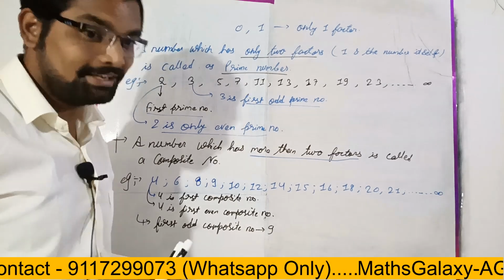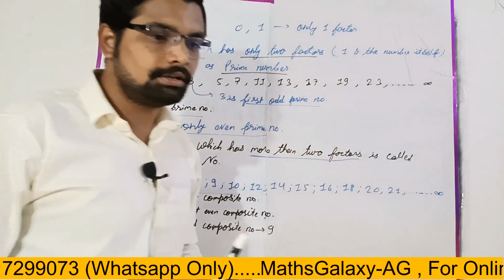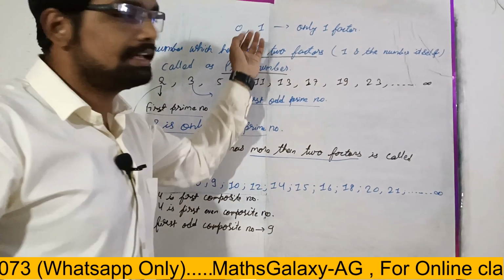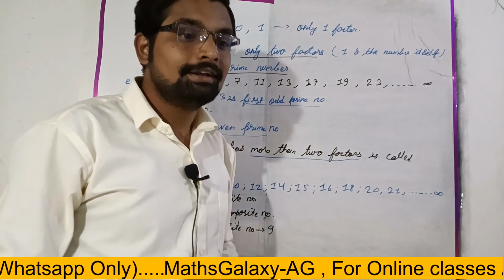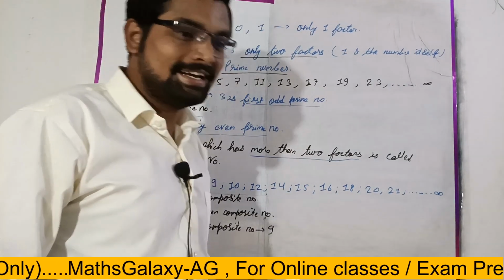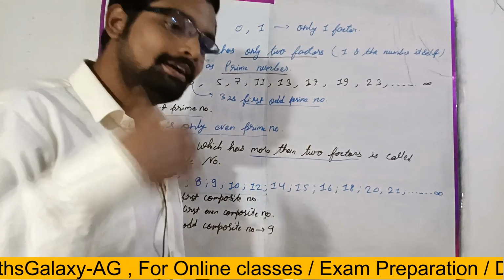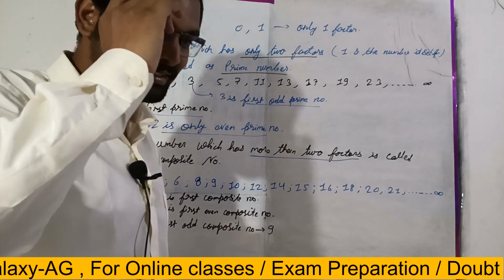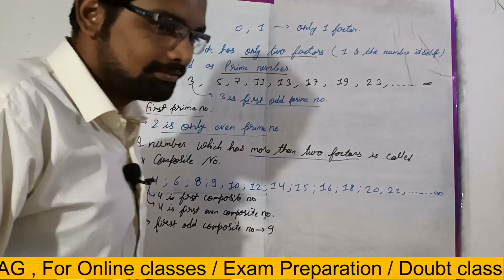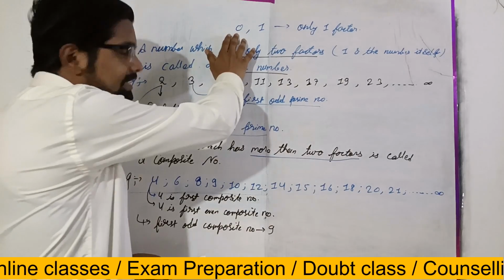Can you tell me an odd number which is neither a prime number nor a composite number? 1. Good. And as in the last class I told you, please find whether 0 is an even number or odd. 0 is an even number, exactly divisible by 2, right? Or we can say 0 is a multiple of 2, or of all numbers. Here we will consider it too. So 0 is an even number.